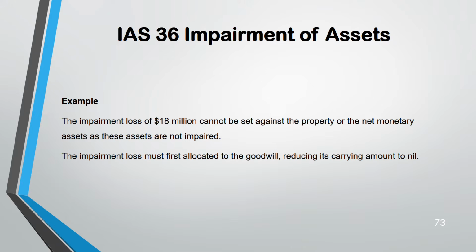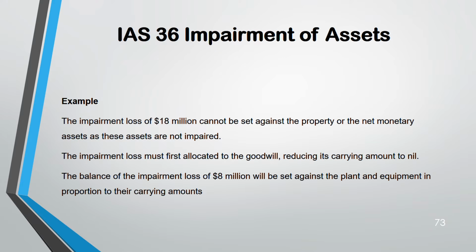So impairment loss first against goodwill, then against property, plant and equipment. Your goodwill will be reduced to nil because impairment loss is 18, no? Goodwill is only 10. So out of 18, 10 will be reduced. You are left with 8. So that balance impairment loss of 8 million will be set against which asset? Plant and equipment, in proportion to their carrying amount.